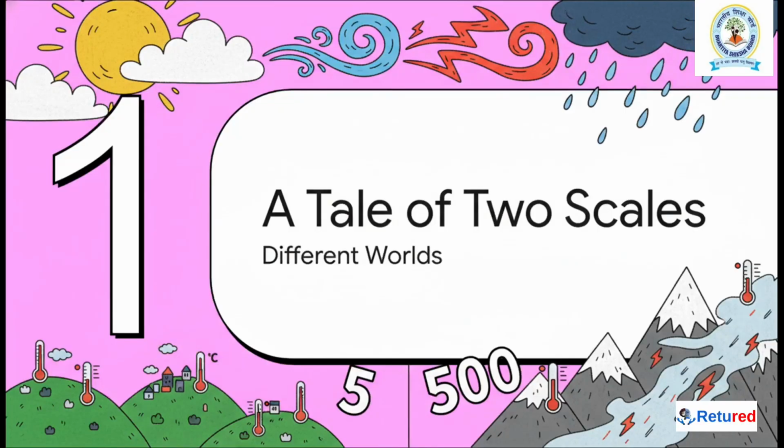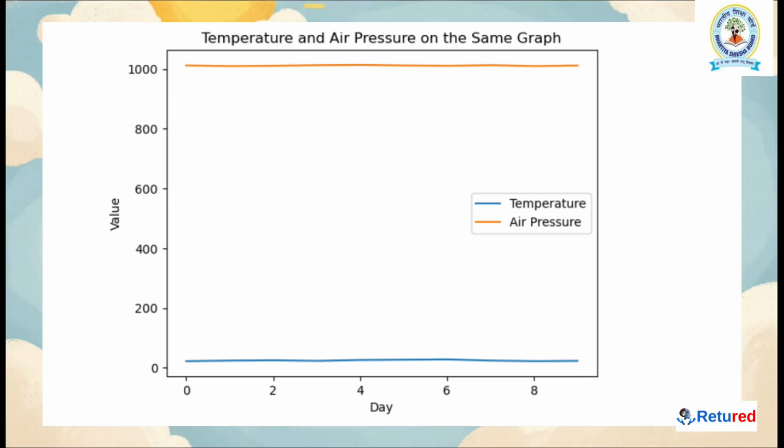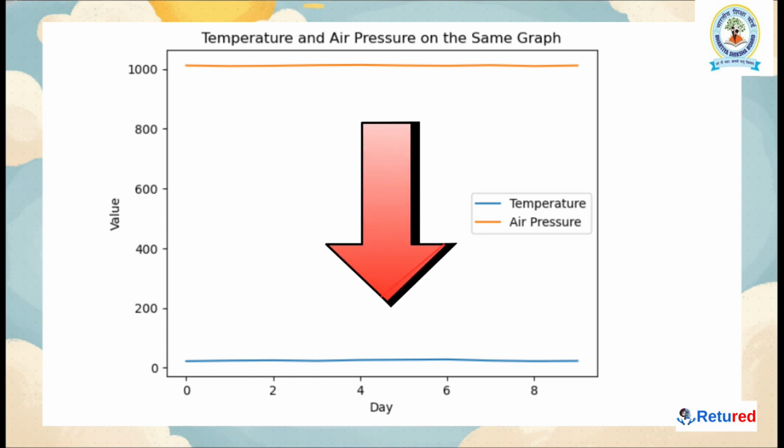Okay, so let's see what this kind of imbalance looks like with some real numbers. We're just going to use some simple weather data, but you're about to see how these numbers can feel like they're living in completely different worlds. So here we've plotted daily temperature and air pressure on the exact same graph. But wait a minute, can you even see the temperature data? Look closely. The air pressure values are so huge that the much smaller temperature values get completely squashed flat right at the bottom. They're almost invisible. Trying to compare them like this is just impossible.